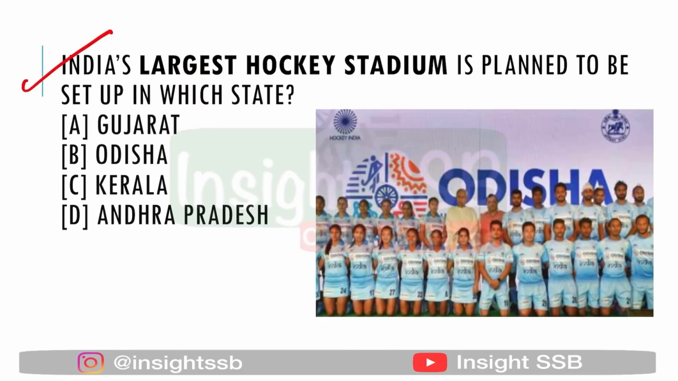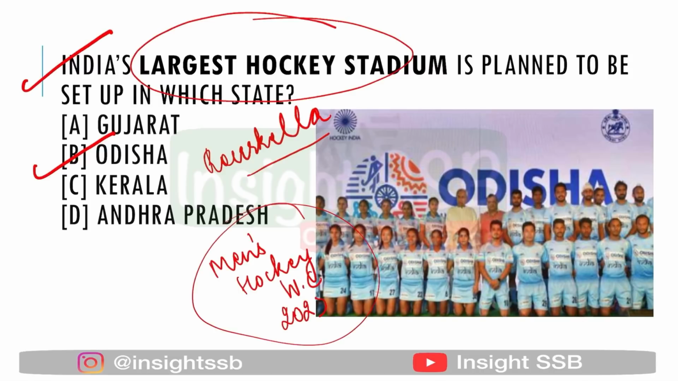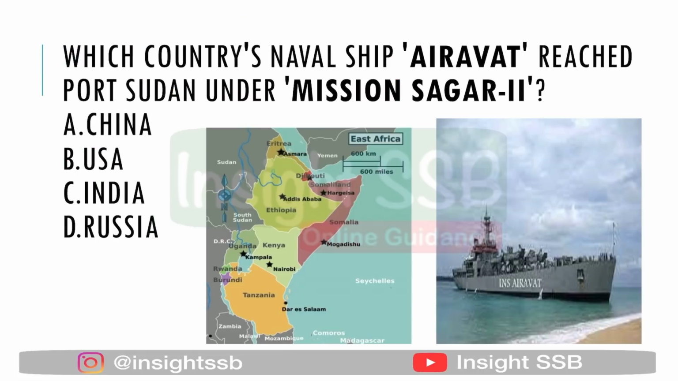Next question is India's largest hockey stadium is planned to be set up in which state? So the answer for the same is B, Odisha. In Odisha, Rourkela is the area where it is being made, and there are chances that it will host men's hockey World Cup that is to be held in India in 2023. So men's hockey World Cup को भी 2023 में host करने के chances है कि वो इसी hockey stadium में host किया जाएगा. The next question is which country's naval ship Arawat reached Port Sudan under Mission Sagar 2?